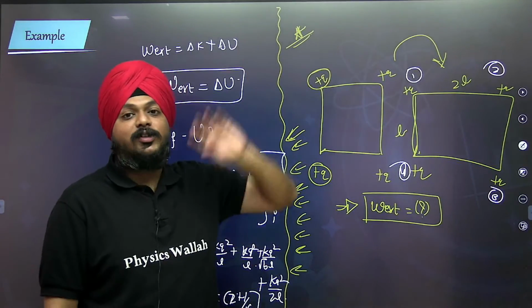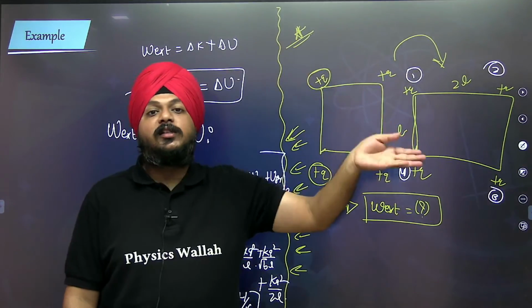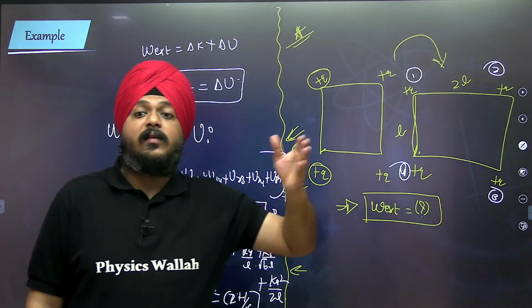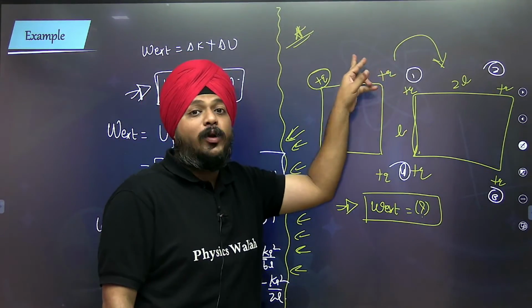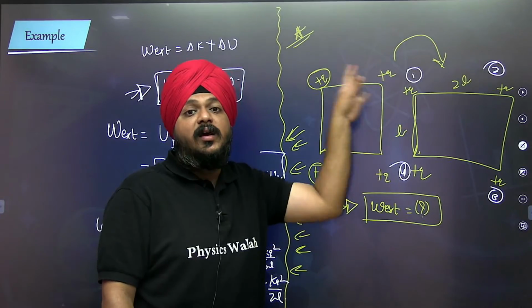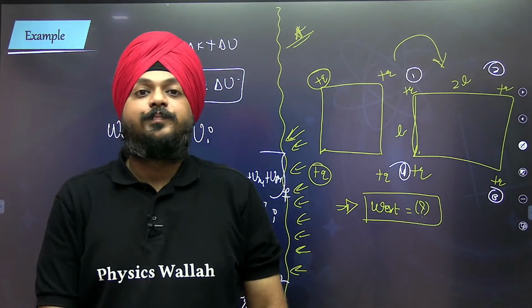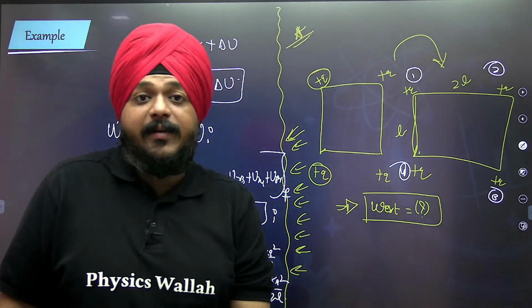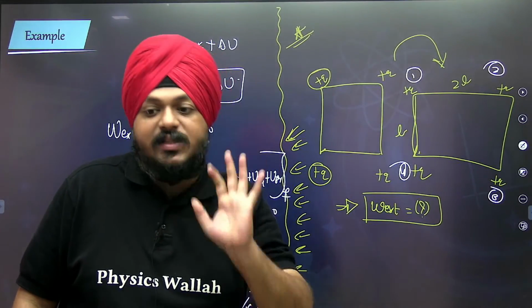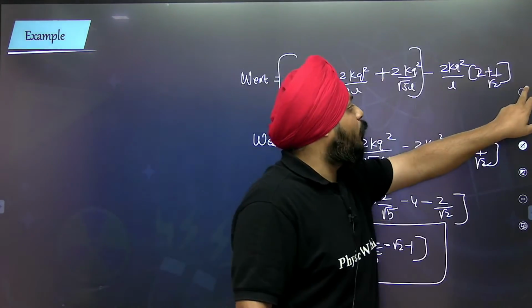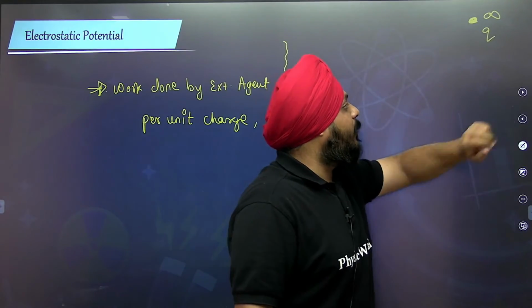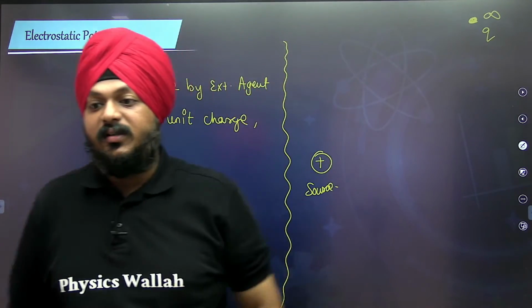Yes, we brought up the 4 charges, this much work was done, and this was stored in the resultant potential energy of the system. But what about the work done in bringing up only a single charge from the 4, or from the n number of charges? That is nothing else but an electrostatic potential.